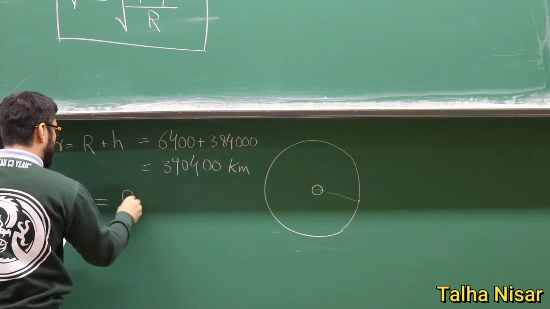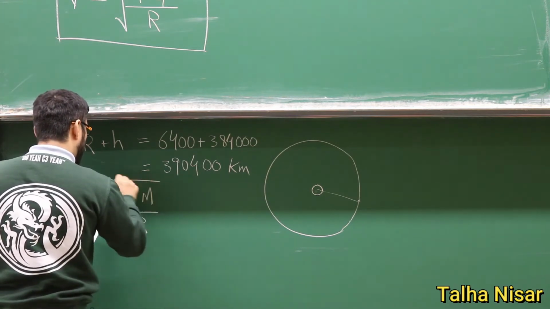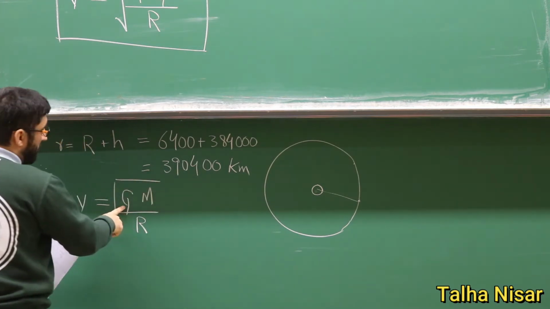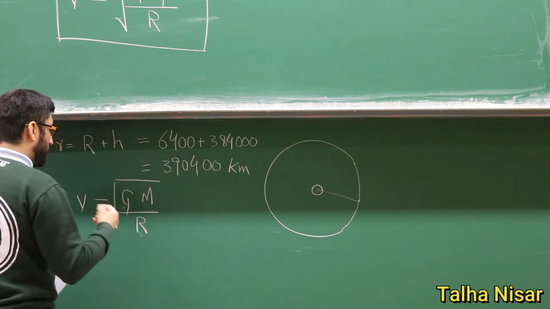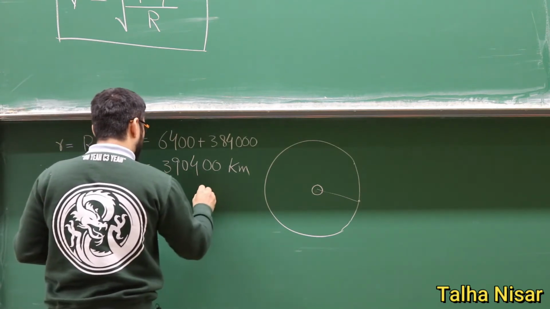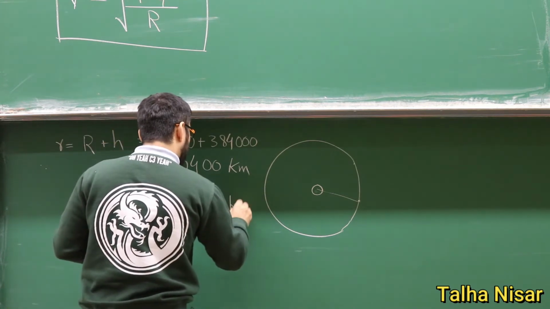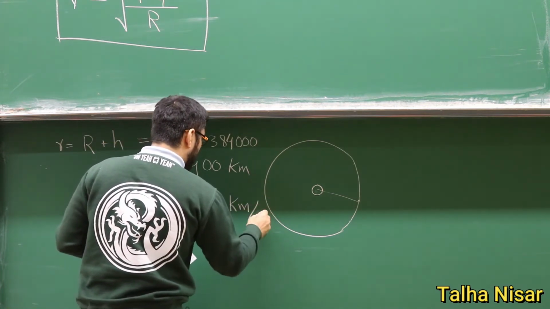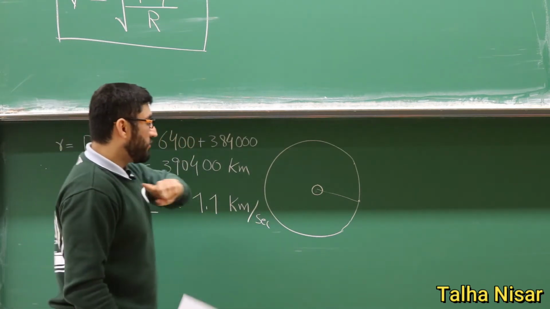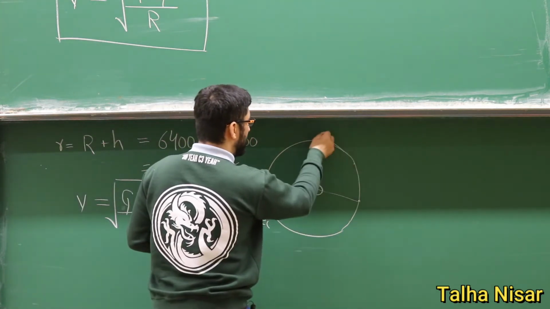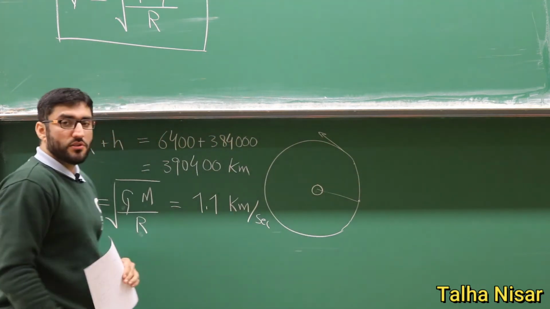So the orbital velocity, we use the same formula, the square root of GM divided by r. We put in this value, the gravitational constant, this is the mass of the Earth, and this is the distance that we just calculated. If we put these values here, the tangential velocity is 1.1 kilometers per second. So this is the tangential velocity of the Moon in its orbit. The Moon is revolving around the Earth at 1.1 kilometers per second.